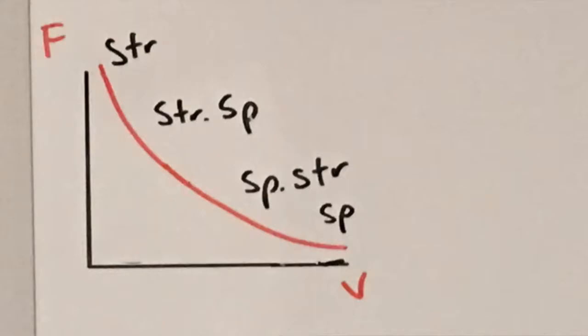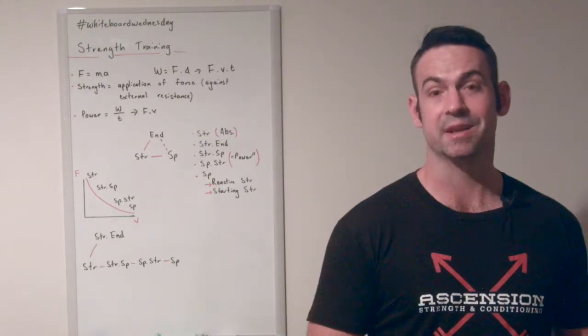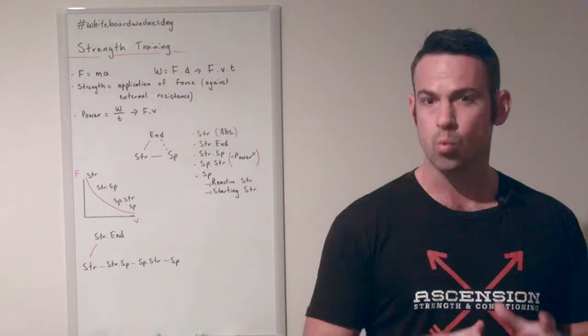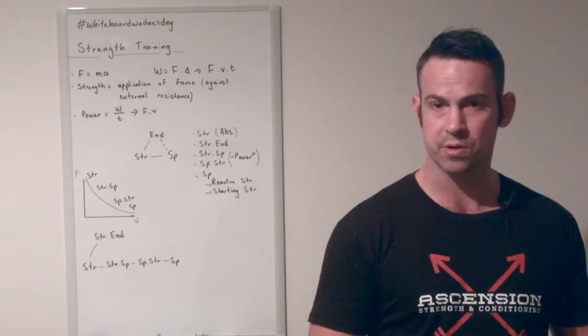If we look at strength speed, we see a bit of a decrease in the amount of force, but an increase in the actual speed or velocity that we're doing the movement at. Speed strength, on the other hand, is still an external resistance, but it's going to be relatively lighter and conducted a lot faster. Speed, on the other hand, is going to be done at a really low amount of force, but really fast, or a high velocity.